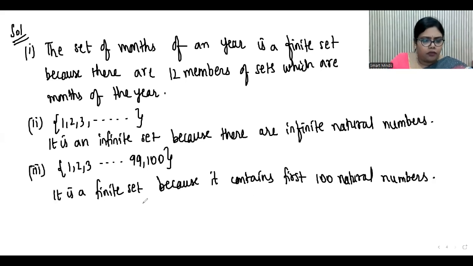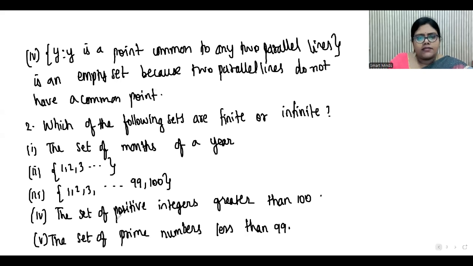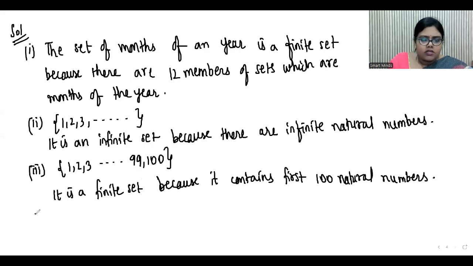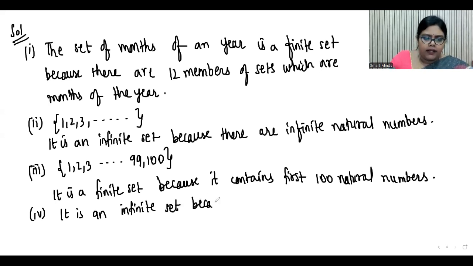Next, number 4. What is number 4? The set of positive integers greater than 100. So again, it is an infinite set because greater than 100, there is no limit. There are unlimited numbers greater than 100.